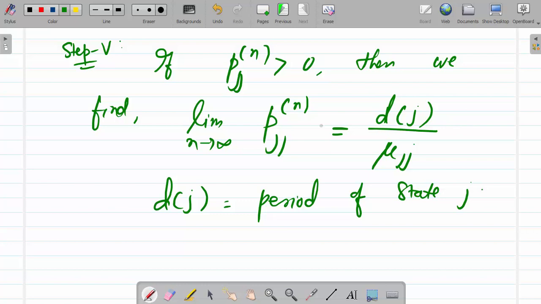If it is aperiodic, then dj equal to 1, so this will be 1 by mu jj.